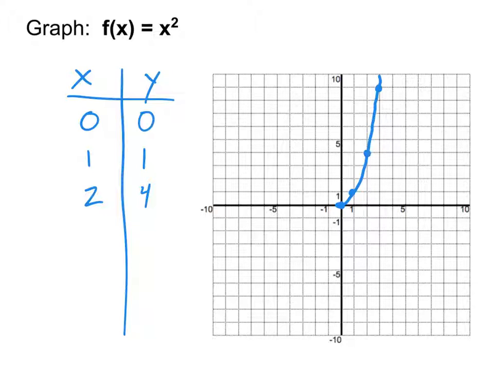If not, let's take a quick look and see, because it's kind of like the absolute value. Because if I take negative 1 and square it, I'm doing a negative times a negative, and a negative times a negative is a positive. And so negative 1 squared is a positive 1. Just like negative 2 squared is a positive 4. So you notice then, this one is also bouncing. It's not a line that's bouncing, it's the curve that is bouncing. And so it's again symmetrical across the y-axis. It's symmetrical around that first point that we plotted.